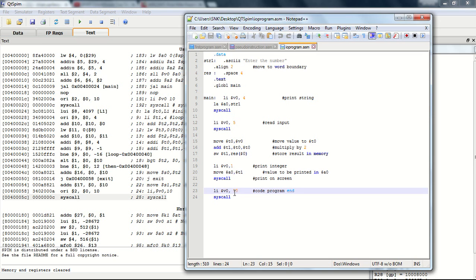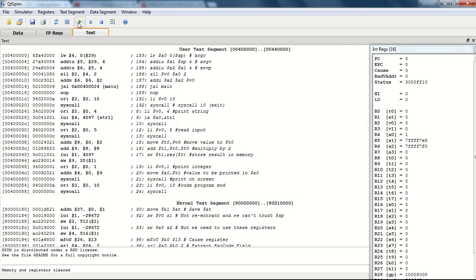In the last instructions, we can see that the value 1 is stored in register v0, which basically prints the integer on the console window. And in the last two lines, the integer value 10 is stored in register v0, which tells that the end of the program is reached.